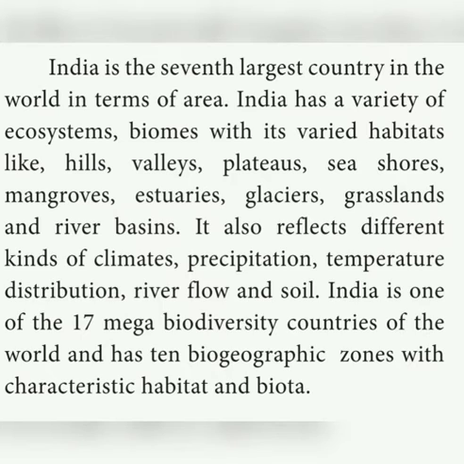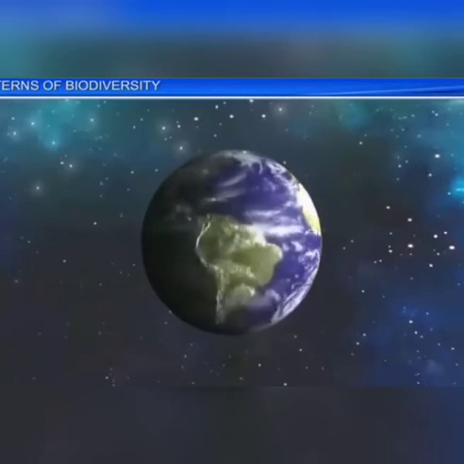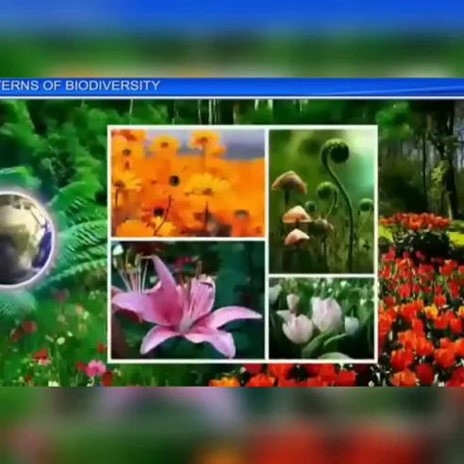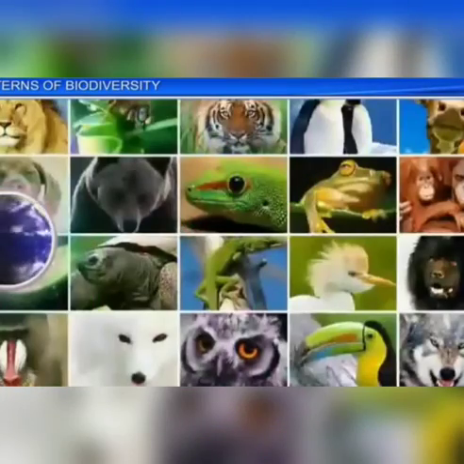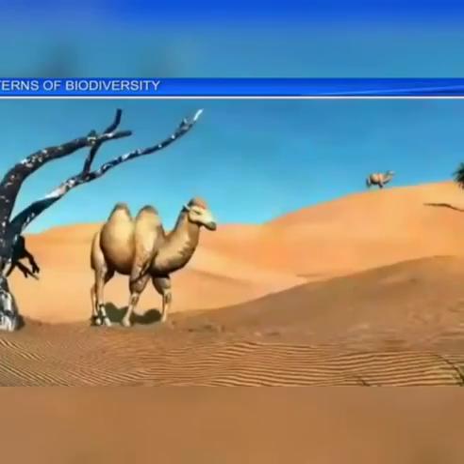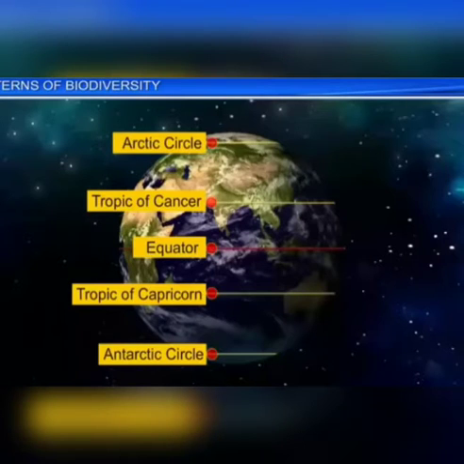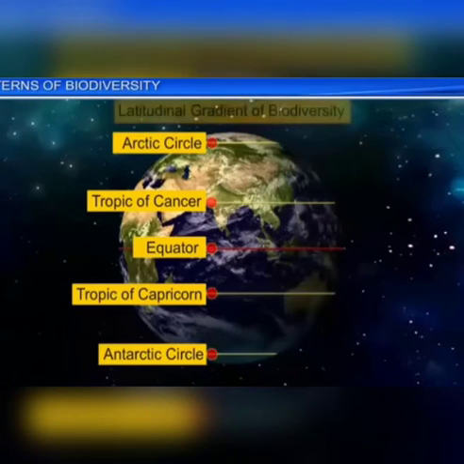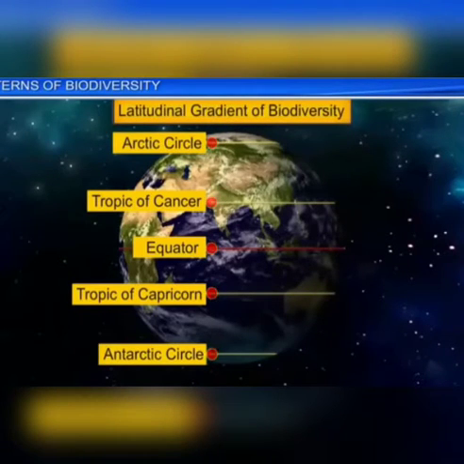India is one of the 17 megadiversity countries of the world and has 10 biogeographic zones with characteristic habitat and biota. Next, we move on to the patterns of biodiversity distribution. So, for this biodiversity distribution, the habitat conditions are determined by their latitudes and altitudes. Latitudinal and altitudinal gradients, temperature, precipitation, distance from the equator, and altitude from sea level are some of the factors that determine the biodiversity distribution pattern.